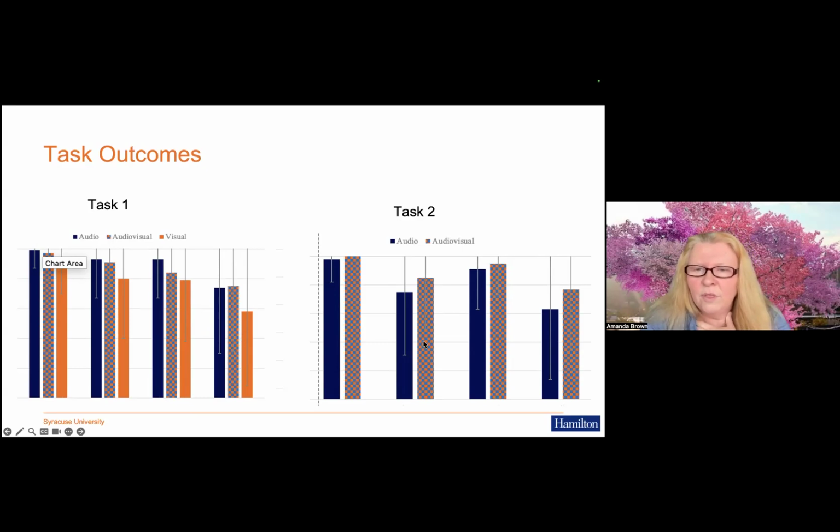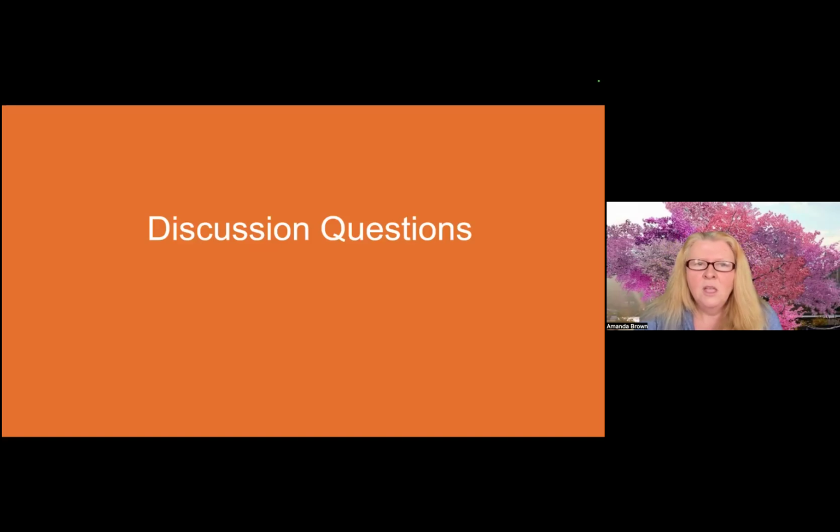And we thought that we really wanted to tease the difference between audio and audiovisual apart. So we focused on that difference in our task 2. And you may notice there's some difference in the results here, but we'll come back to that in the discussion questions. So we are ready to move on to discussion, if that's okay.